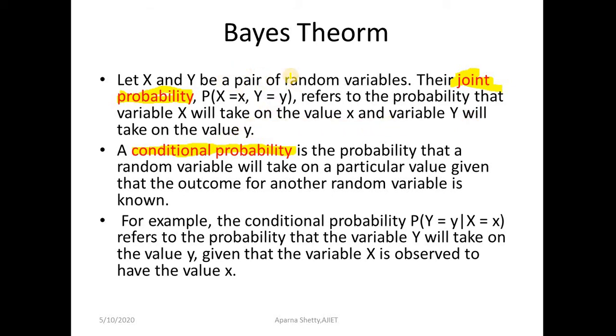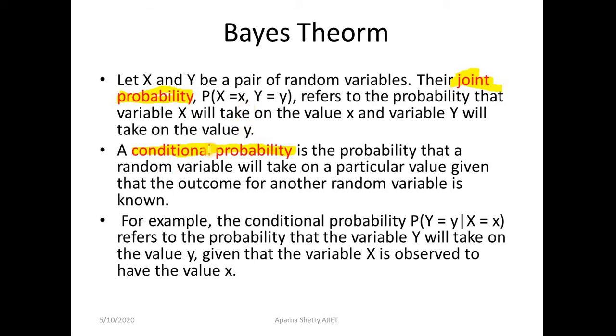Joint probability is always found between a pair of variables.